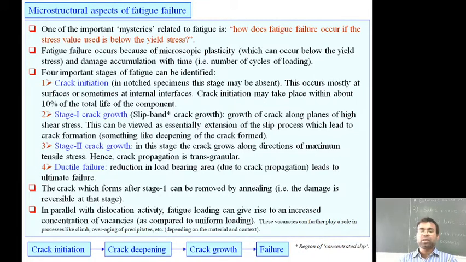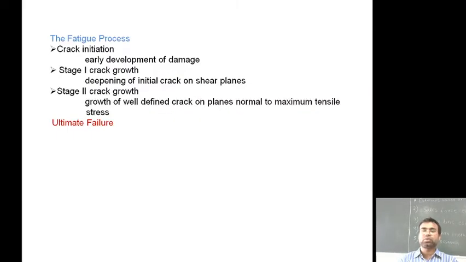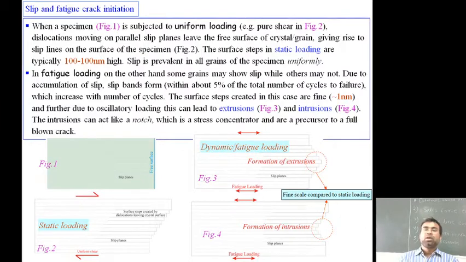So this is the particular flow chart, the crack initiation, deepening, and the crack or the failure defining. So how does this particular slip lead to the fatigue crack initiation? When a specimen 1 that is shown in this particular figure is subjected to uniform loading, the pure shear that is shown in figure 2, as you can see, that is figure 1, shearing is taking place, which we discussed in the dislocations also, edge dislocation, where the slip motion is taking place.